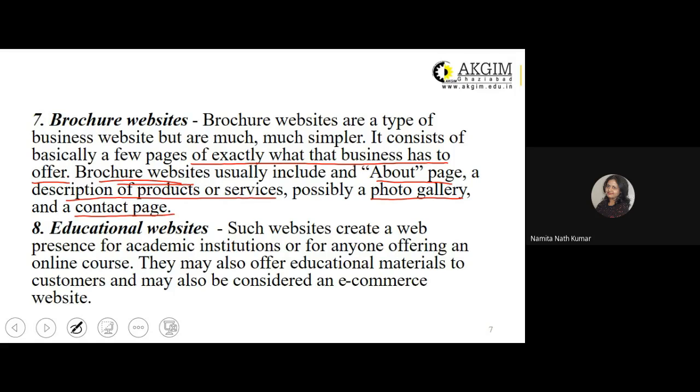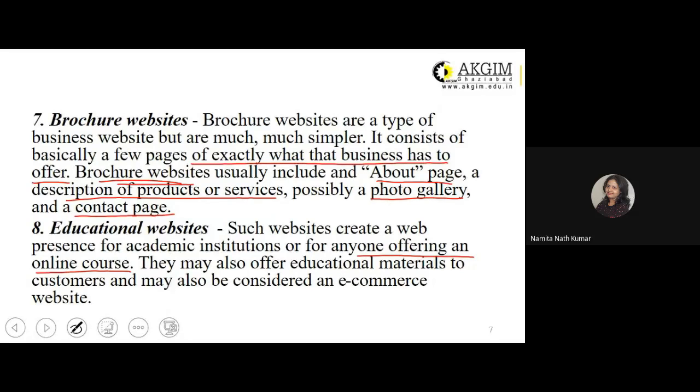The eighth type of website is the educational website, which gives information about academic institutions, or about any other company which is offering online courses. So they are known as your educational websites. They may also offer educational materials to the customers and may also be considered an e-commerce website.